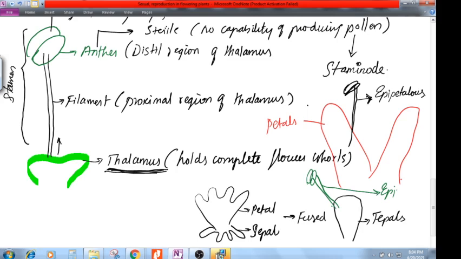These are three important major questions repeatedly asked for your anther based question: epipetalous, epiphyllus, and stamen and staminode. Getting my point, everyone? Okay, fine. So now we got to know what is anther, what is filament, and everything. Let me go deep into anther.